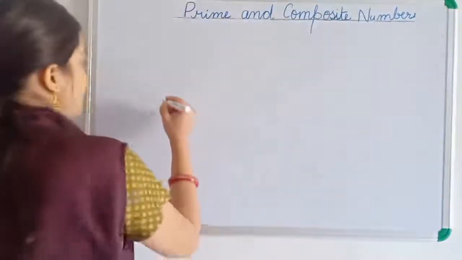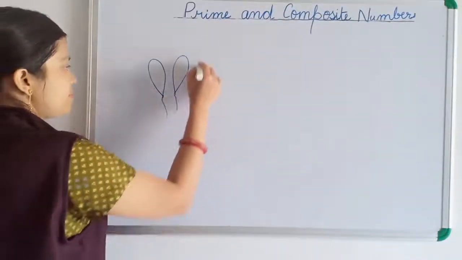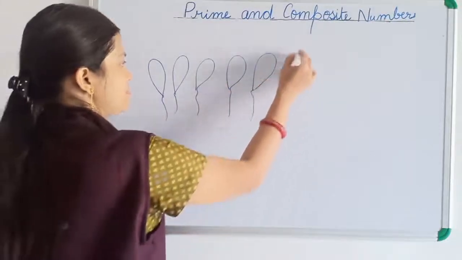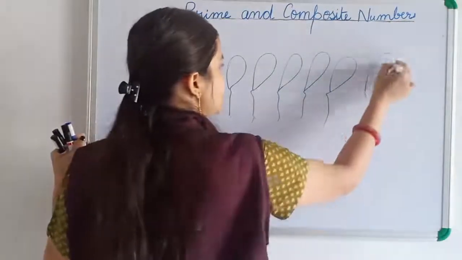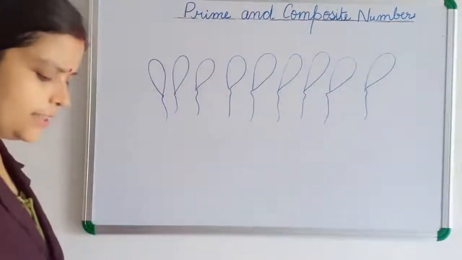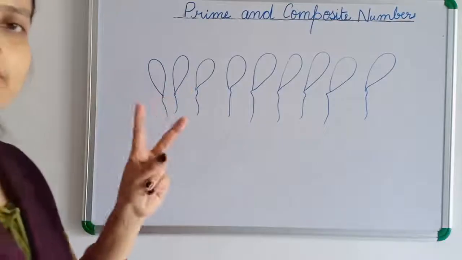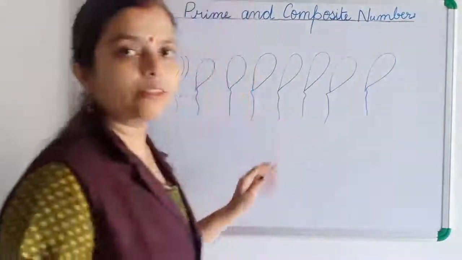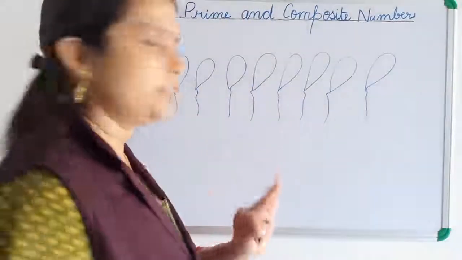You can see here there are 9 balloons. We can't divide these 9 balloons into 2 equal groups. One side we can get 5, one side 4. It is not equal division. But we can divide this 9 into 3 equal groups.